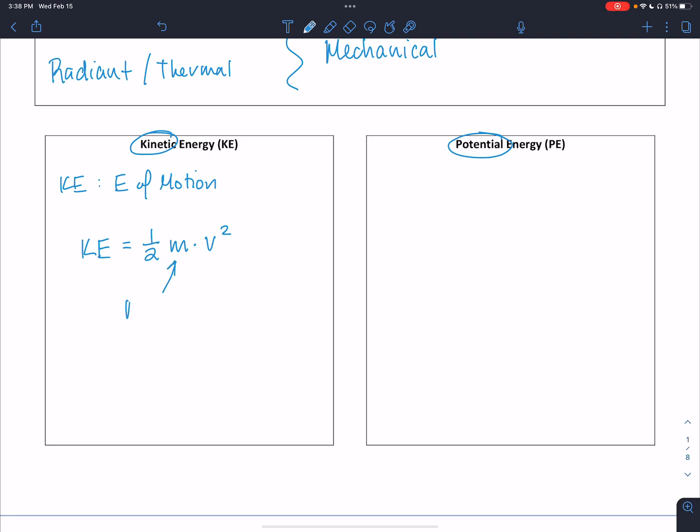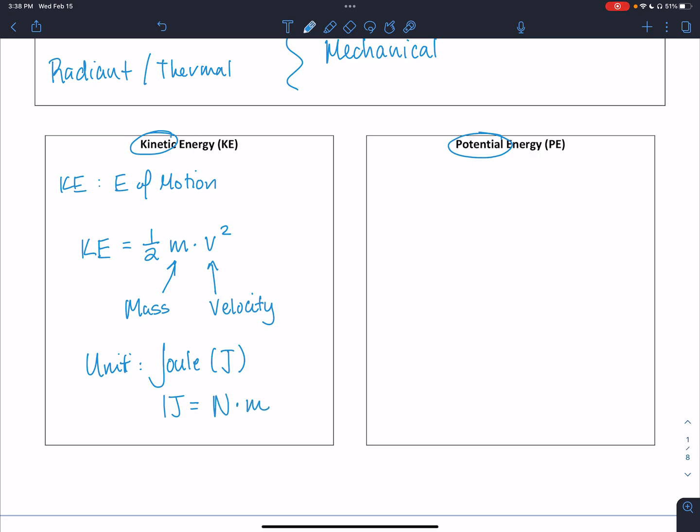All right, so again, we're going to be using a mass value here, and we're going to be using a velocity value here. Now those units give us kilograms times meters squared per second squared. They equal a unit that we used back in chemistry called the joule, which is represented by a capital J, and 1 joule is the same as a Newton times a meter. So whenever we see a joule now, we're going to know that that is a unit for some sort of energy.